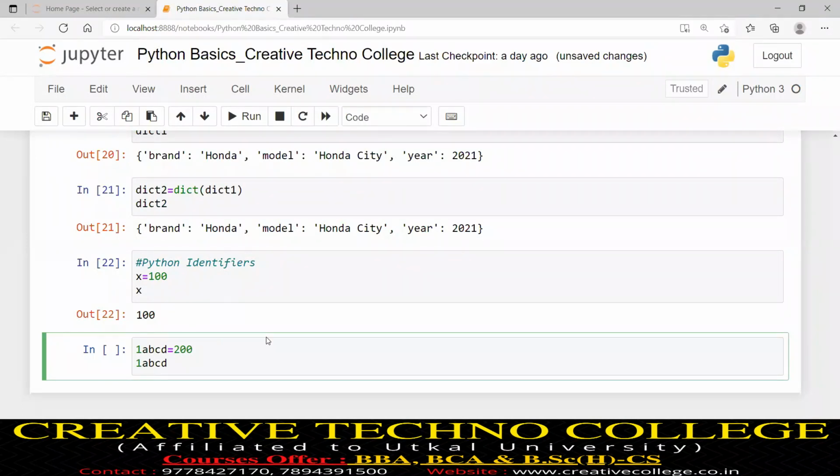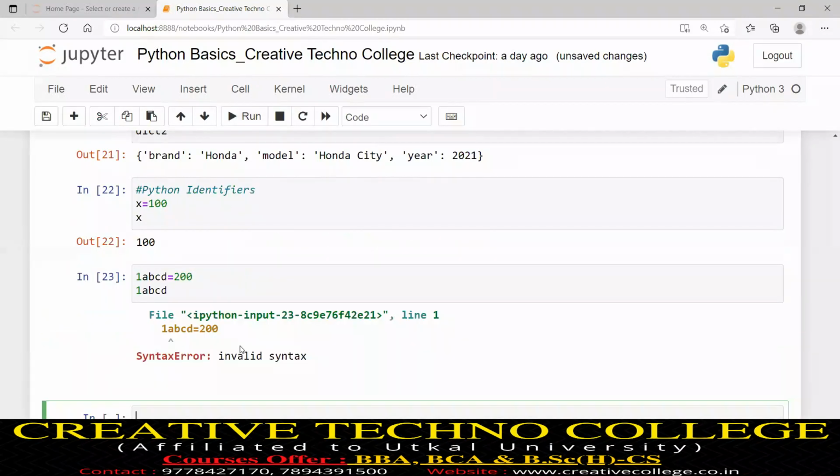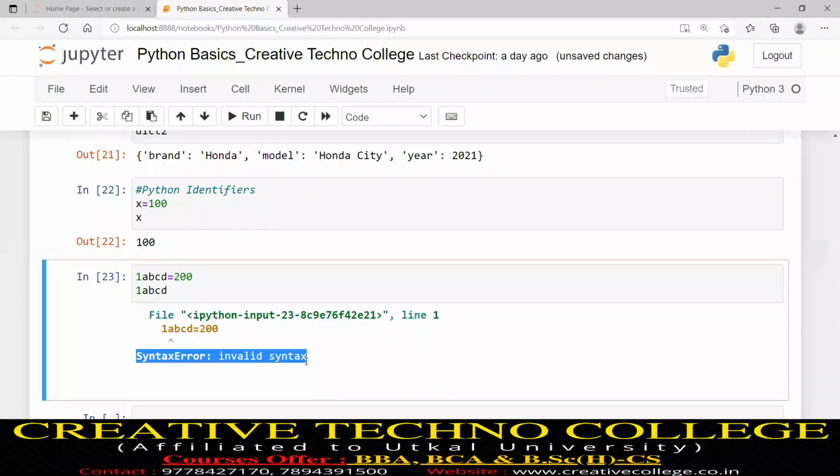Suppose I have taken 1ABCD as my variable name. Now I hit run. Just to see: syntax error, invalid syntax. And the indication is at 1ABCD. That means Python is saying 1ABCD is not a valid identifier.